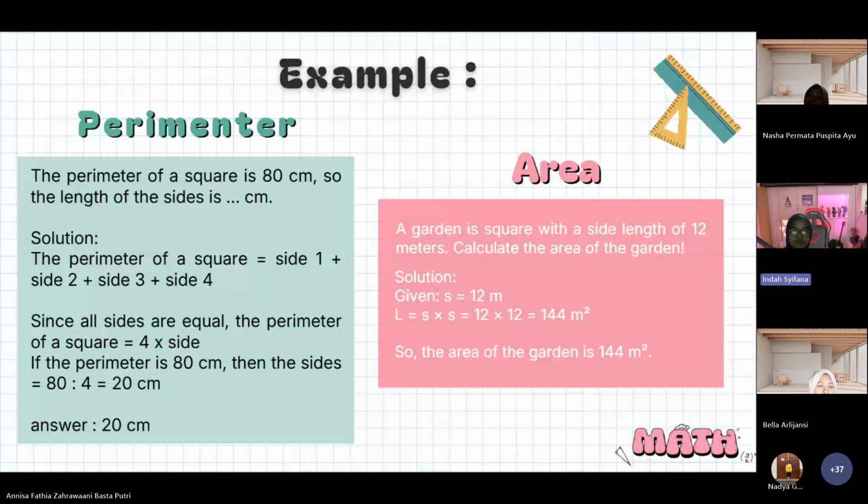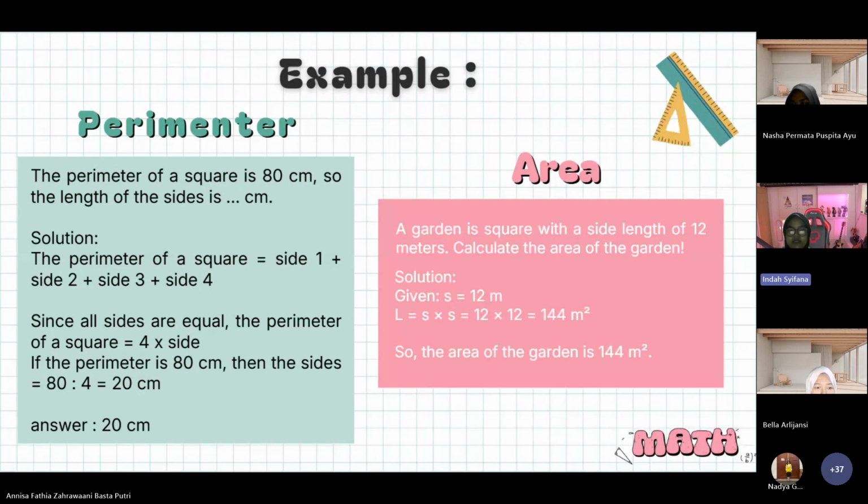So, area. A garden is square with a side length of 12 meters. Calculate the area of the garden.